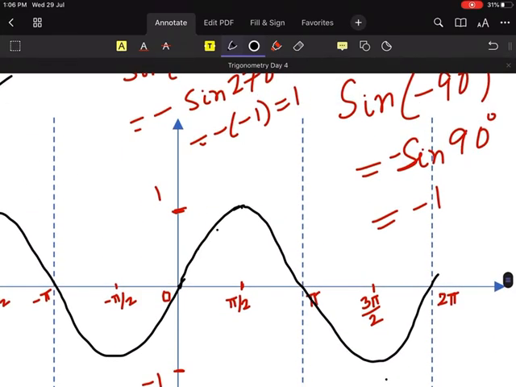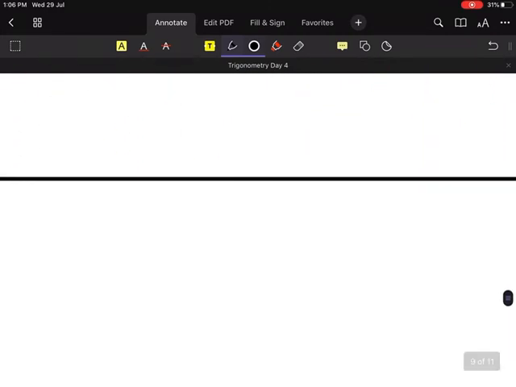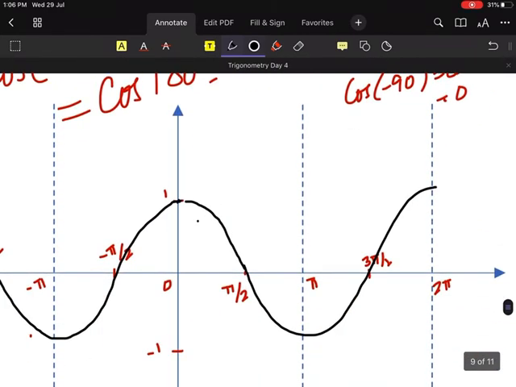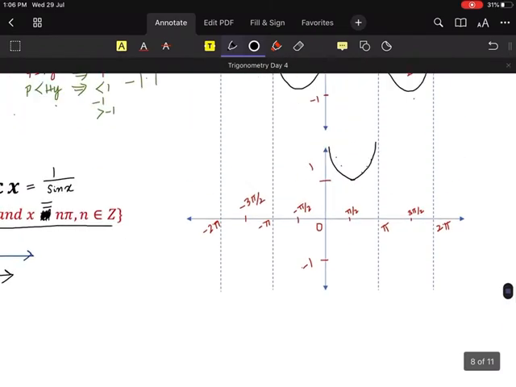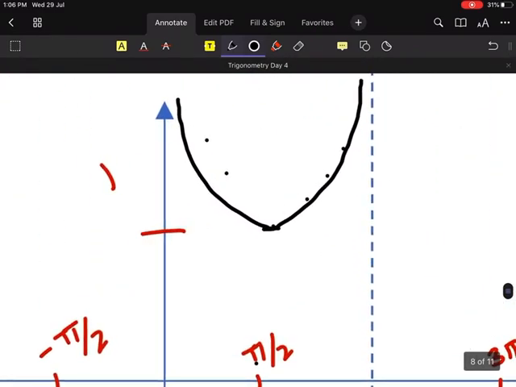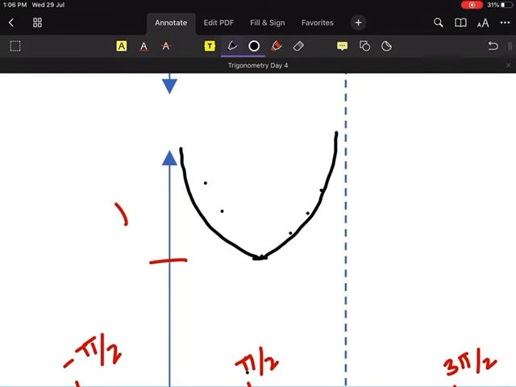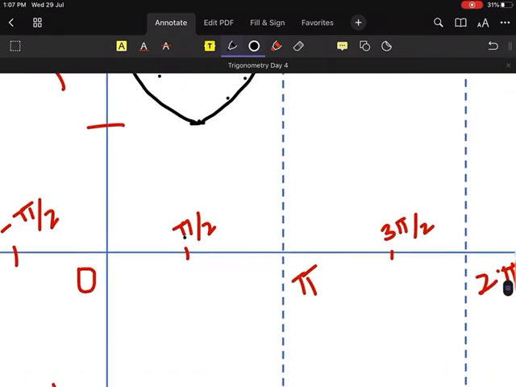Look at here. Here the graph touched this 0, this line, right? So we can say that the value of sine 0 is 0. Again look at here. The graph touched the point 0, this line. So we can say the value of cos 0 is 1. But here we know that cos 0 is undefined. So it means what? Undefined. Why? Because this line will never touch this line. Everyone clear? Do you understand why it is undefined? Yes or no? Understood?